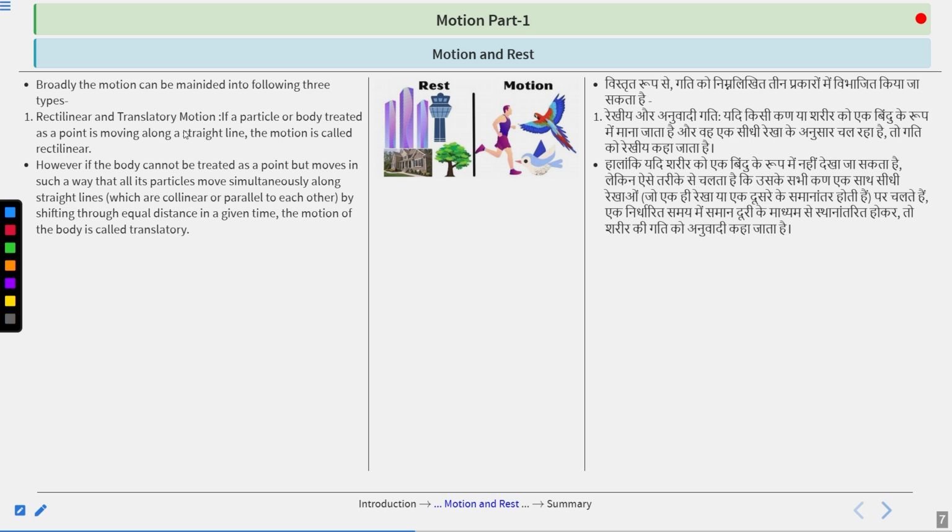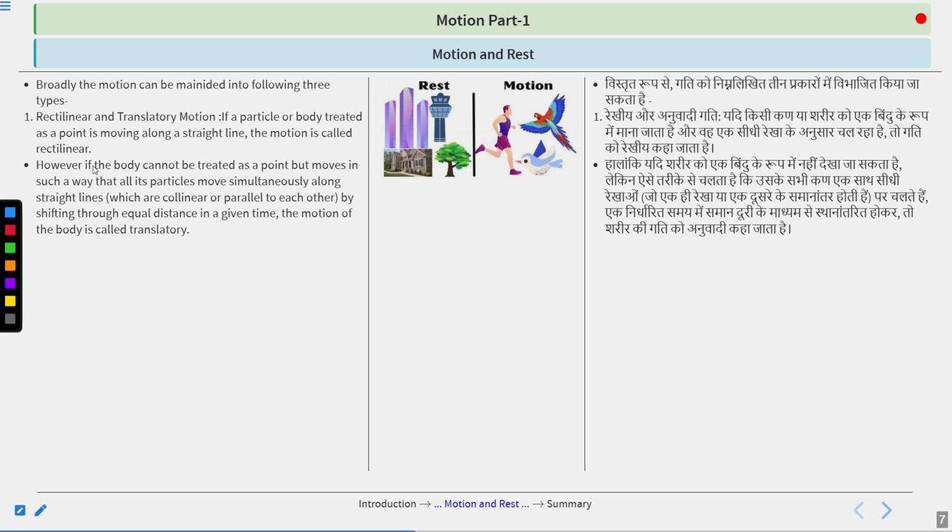However, if the body couldn't be treated as a point but moves in such a way that all its particles move simultaneously along straight lines, which are collinear or parallel to each other, by shifting through equal distance in a given time, the motion of the body is called translatory.